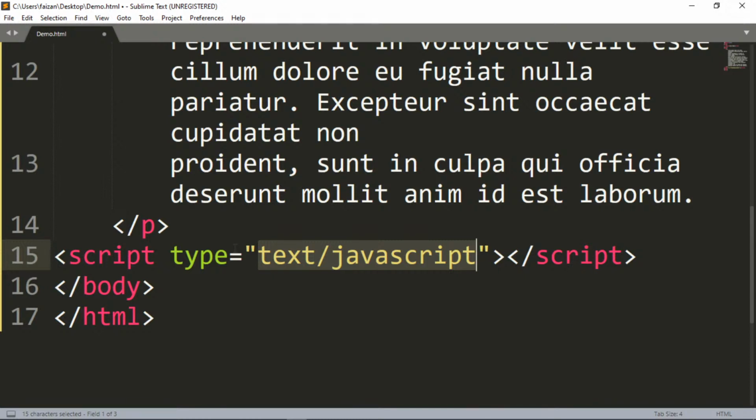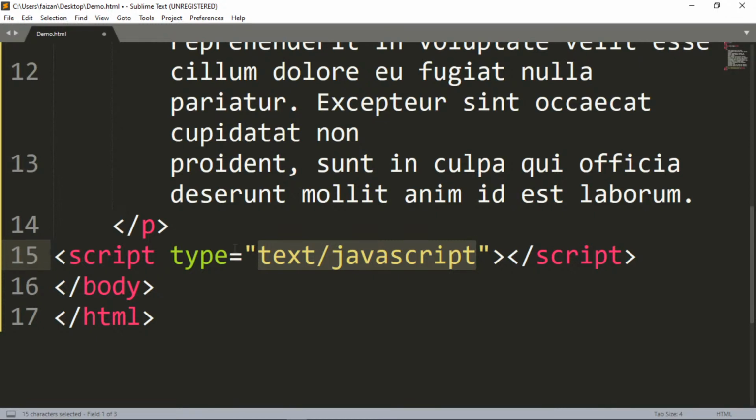Okay, done. So now obviously you can write this JavaScript code in the body part as well as in the head part. Now what is the difference? Can anyone tell me quickly?